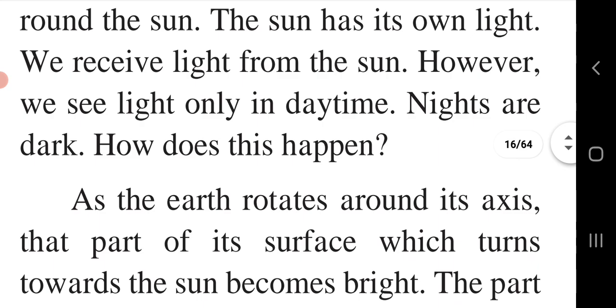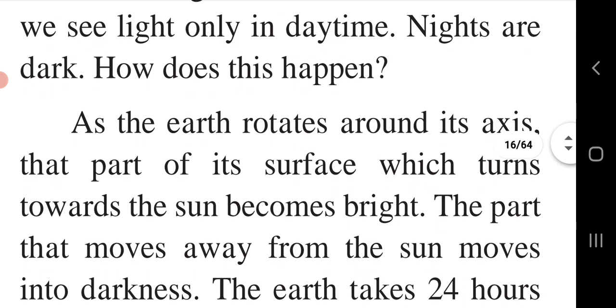However, we see light only in daytime. Nights are dark. How does this happen? If you see, sometimes when the earth is facing the sun, the part which the earth is facing at that time, there it will be day, and the part where the sun rays are not able to reach, that part will be of night.